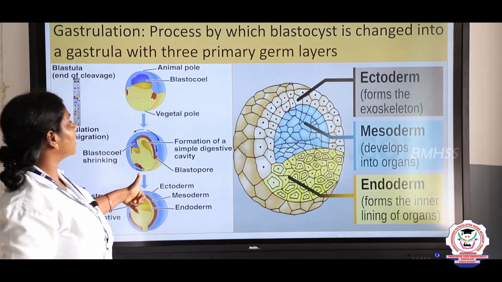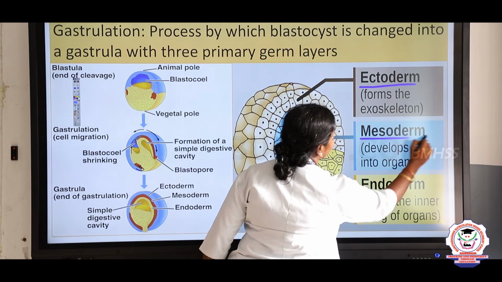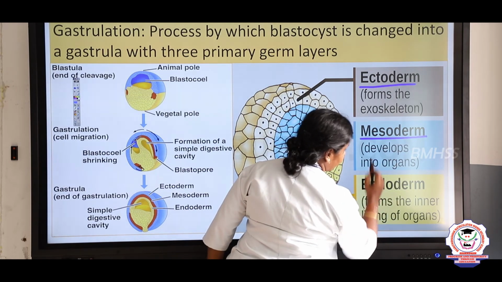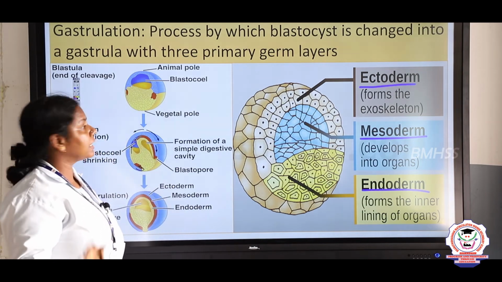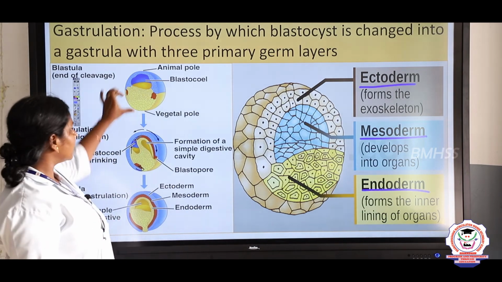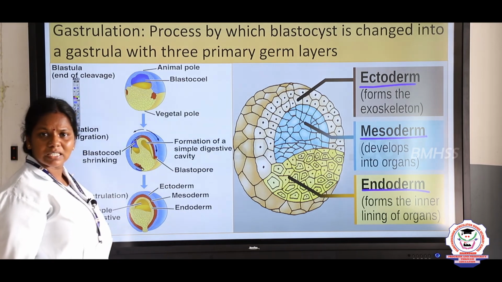So here what happens, children? It forms the three germ layers: ectoderm, endoderm and mesoderm, right? So these are all the three germ layers. See here the blastocyst, what is formed? Three germ layers are formed.